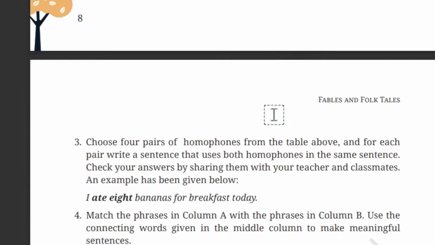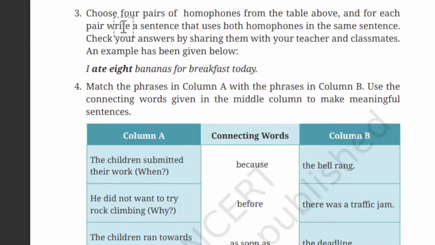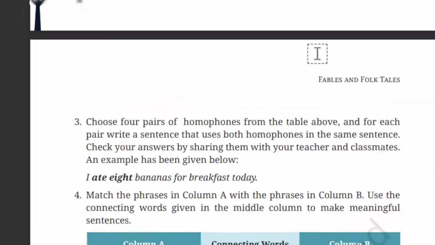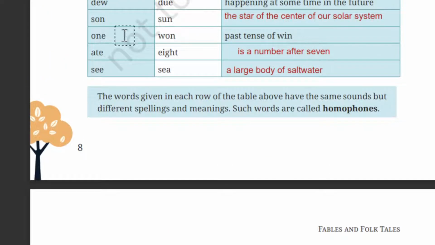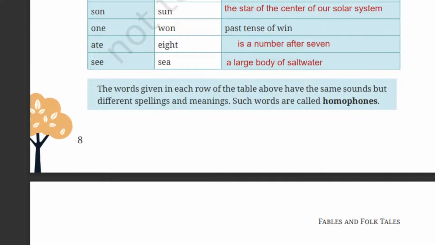Okay. So the next one: choose four pairs of homophones from the table, and for each pair write a sentence. Use both homophones in the same sentence. Check your answer by sharing with your class teacher and classmates. So here they have given you homework. You have to use both the homophones. Like this, I ate 8 bananas for breakfast today. Like this, you have to frame a sentence.